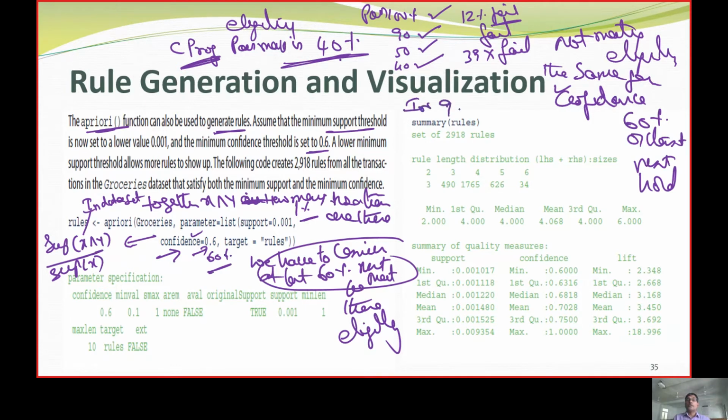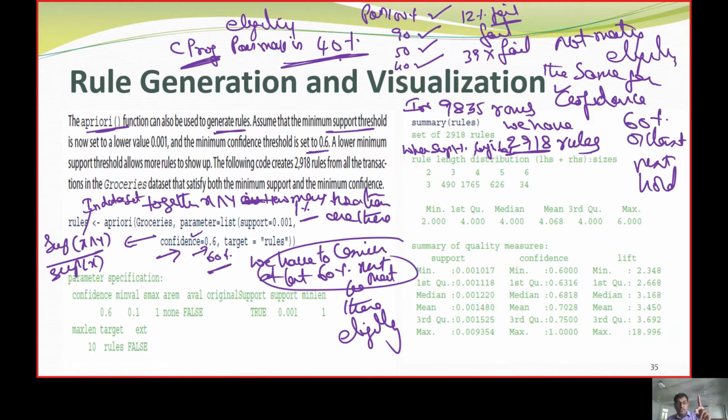Now, in 9,835 rows, we have 2,918 rules. In the entire database, we have 9,835 rows, and we get 2,918 rules when support is 1% and confidence is 60%.